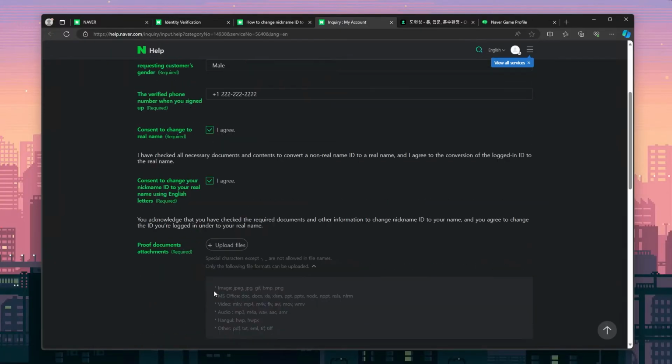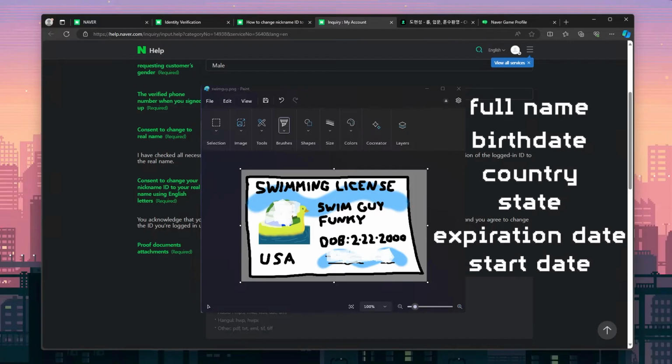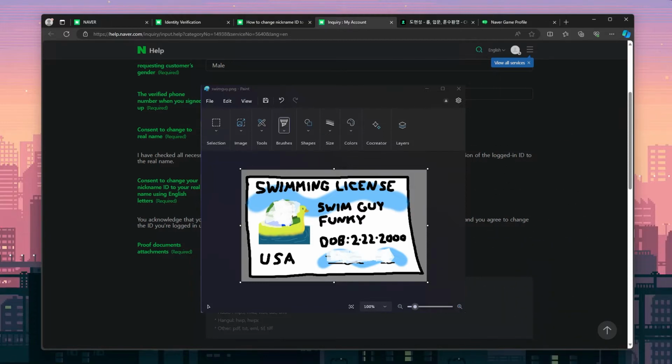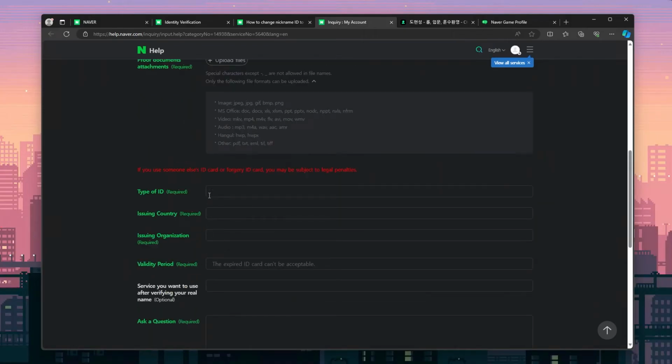Before uploading a picture of your identification, feel free to use a photo editor to blank out your photo and address. All that is needed is your name, birth date, country, state, expiration date, and start date if it's available. I left my city visible too, just to be safe. Once you're ready, upload the identification and continue to fill out the form.